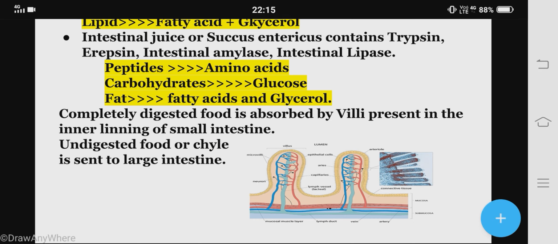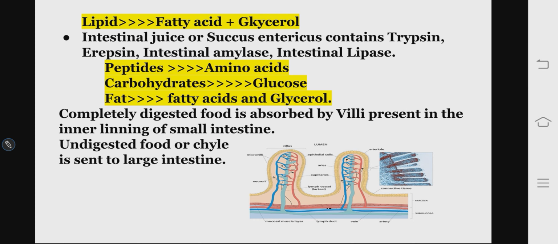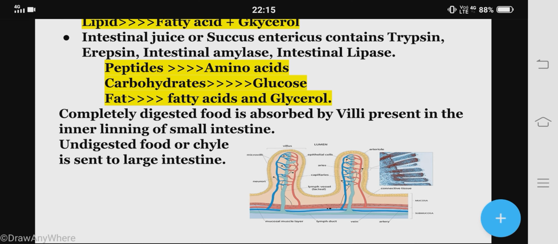Now pancreatic lipase means the fat digestive enzyme of the pancreas, which breaks down lipid into fatty acid and glycerol. The spelling should be GLYCEROL. Mistakenly it is GK, that should be GL. So lipid is broken down into fatty acid and glycerol by the activity of pancreatic lipase.